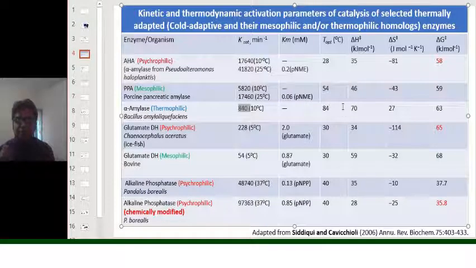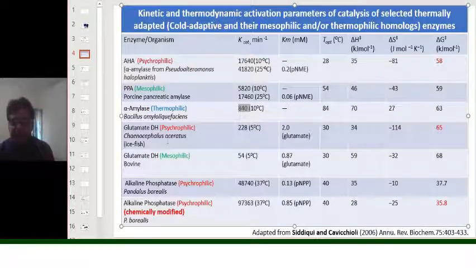Here you can see a particular pattern in the Km. Usually the Km for the psychrophilic enzyme is higher than that of the mesophilic or thermophilic counterpart. Here you can see that it is 0.2, whereas it is 0.06 only for the mesophilic organisms.